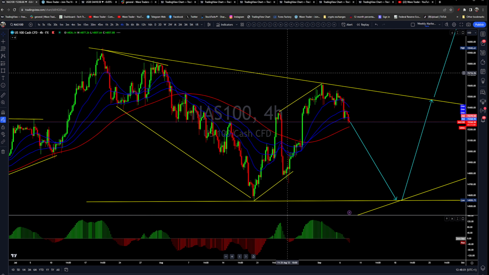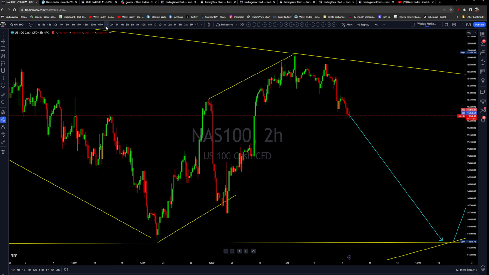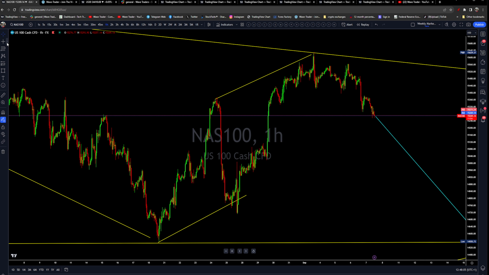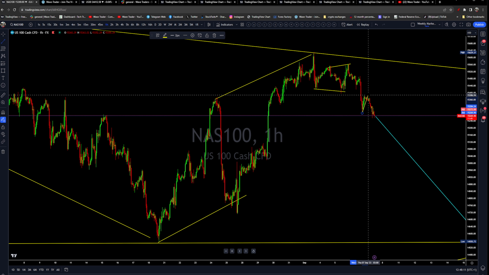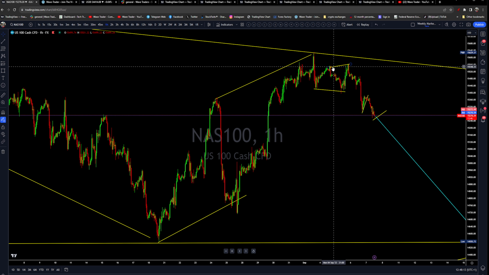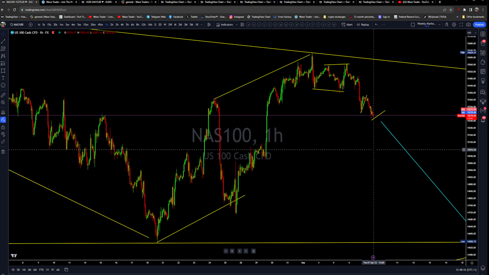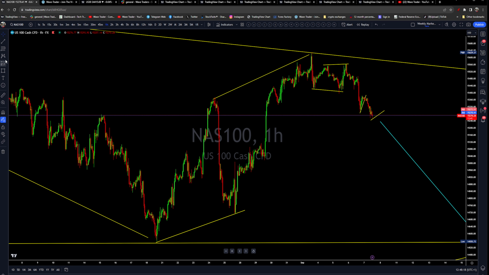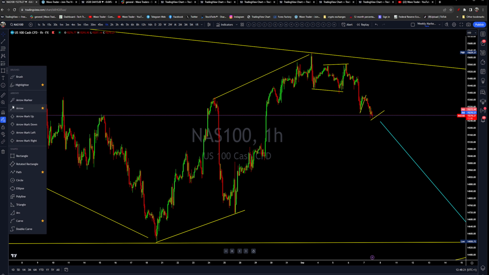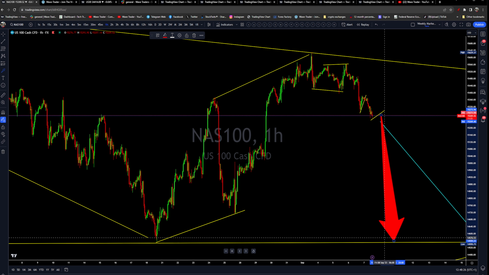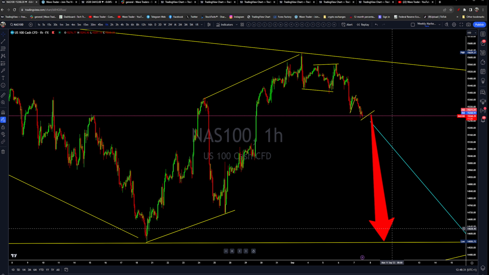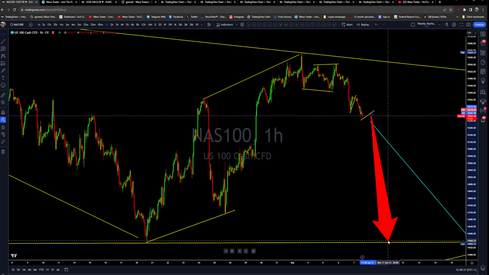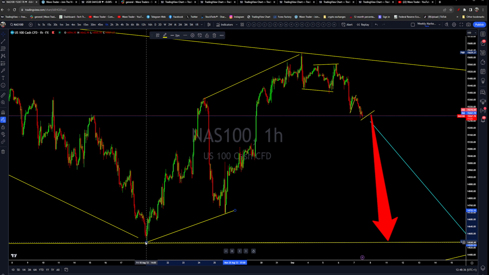But this is the opportunity which is setting up there. So if you are good enough, then you are looking for this to keep falling during the New York session. You're looking for the Nasdaq 100 index to keep falling, and all these corrections which appear there to keep breaking and continue falling all the way down to this previous low, right? So make sure you trade really carefully as you are trading against the trend. You are selling it as long as US 30 keeps falling or Apple keeps falling. So the Nasdaq 100 index will stay under pressure and keep falling to the downside behind those charts.